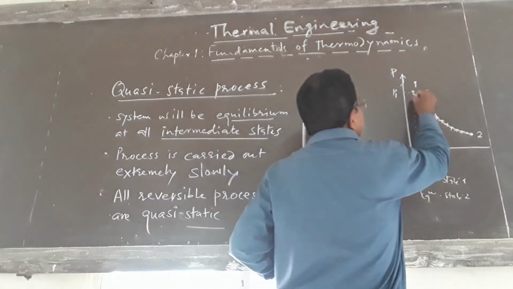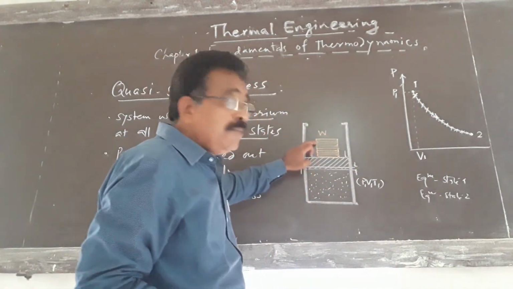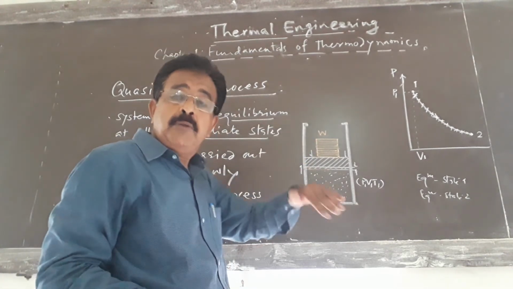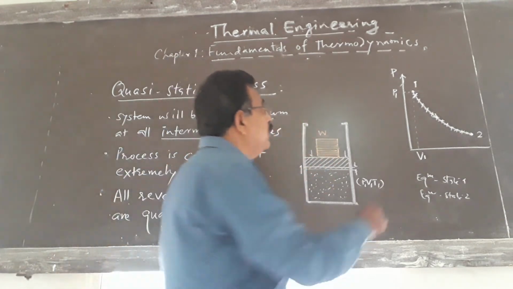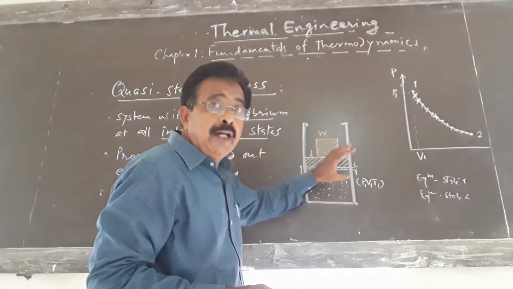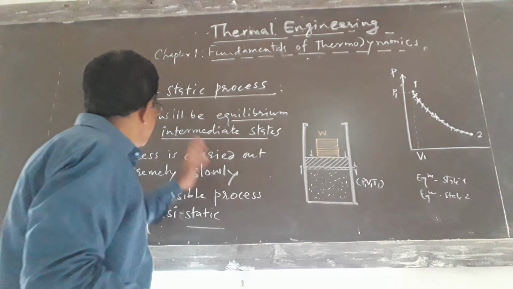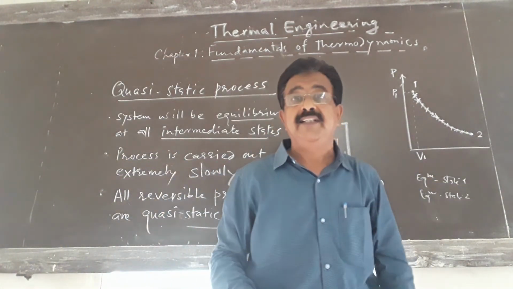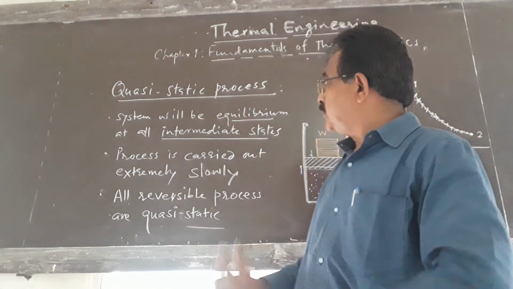Again, if we remove the second weight, again there will be a small decrease in pressure, increase in volume, and the next equilibrium state will be here. In this way, by removing the pieces one by one, we will get the equilibrium at all intermediate states. That is called the quasi-static process.